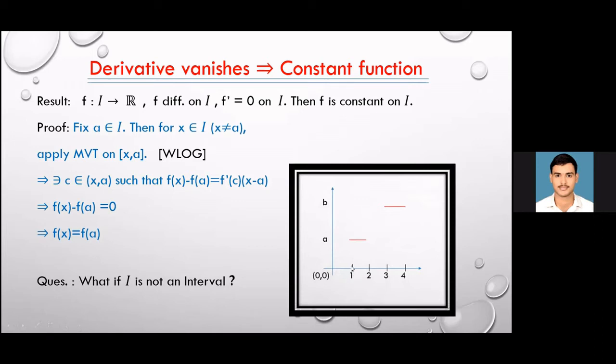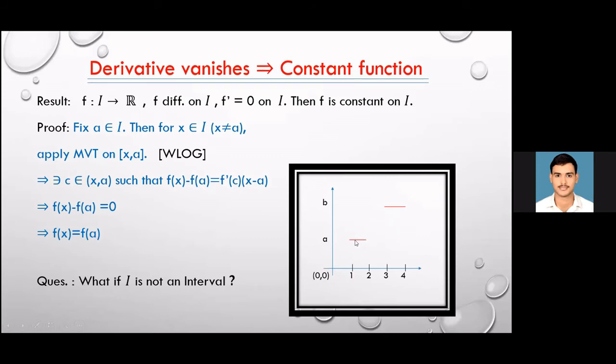Let us say f is the function: f of x equals a for x between 1 and 2, and between 3 and 4 the value is b, with a not equal to b. So f is defined on the union of [1,2] and [3,4]. The points between 2 and 3 are not in the domain, so this is not an interval, and the function is defined as a and b on the respective intervals.